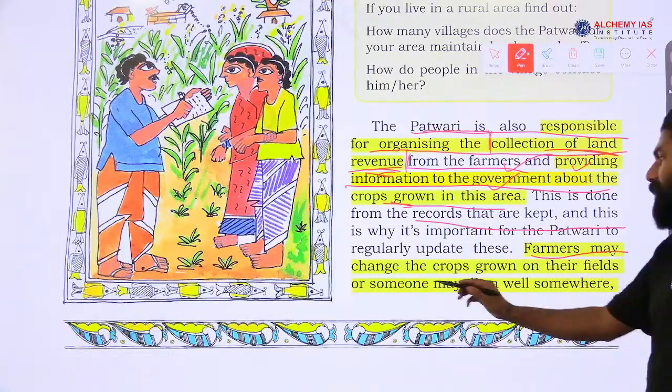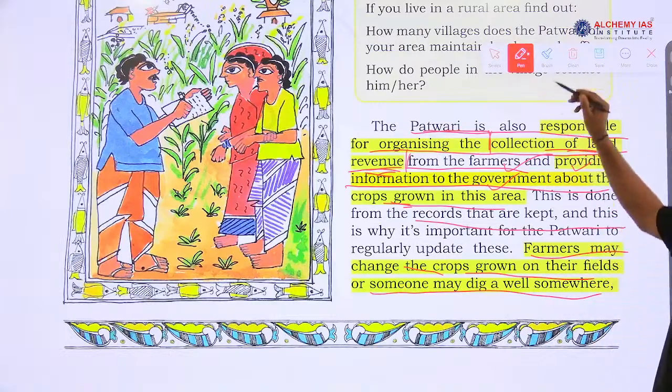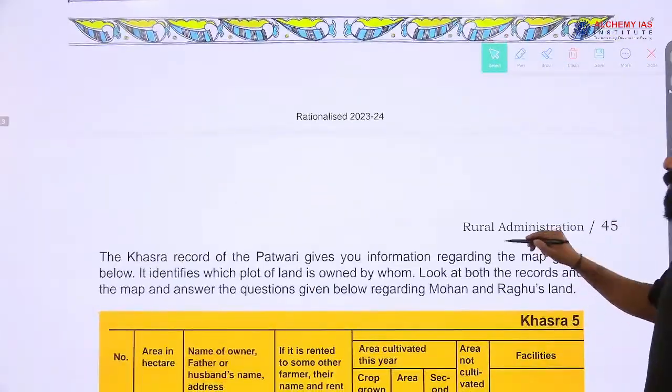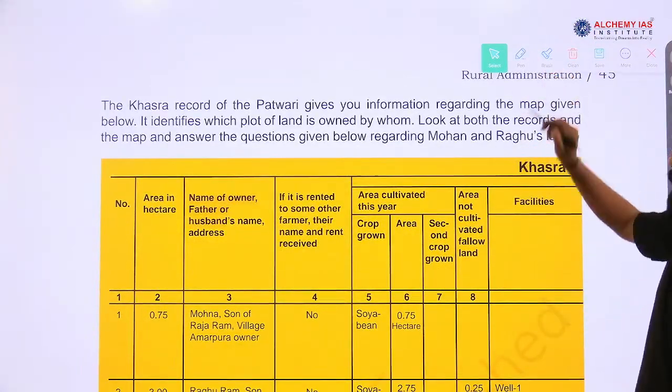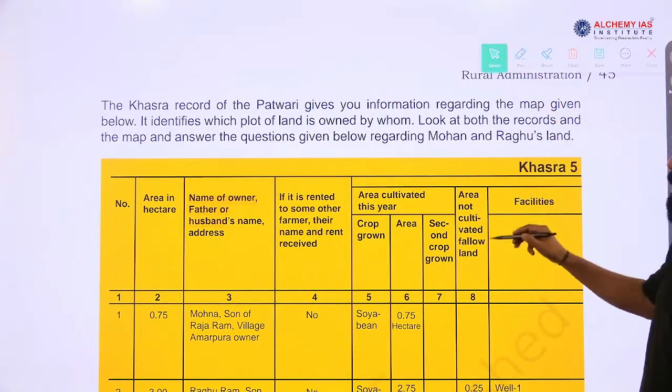So, farmers may change their crop grown on the field, or someone may dig a well somewhere. All these aspects will be recorded in this land maintenance record by the village officer or patwari. This is an example which they illustrated in this particular chapter regarding the record maintained by a village officer.